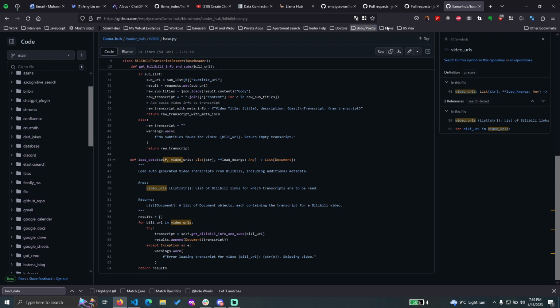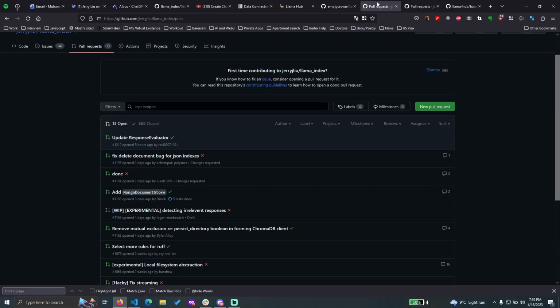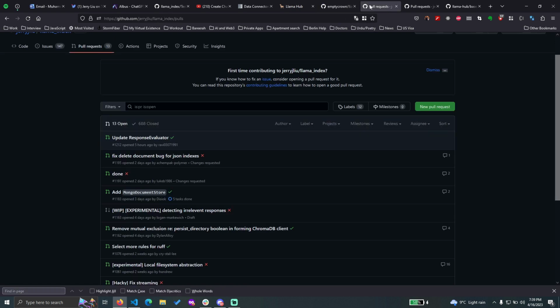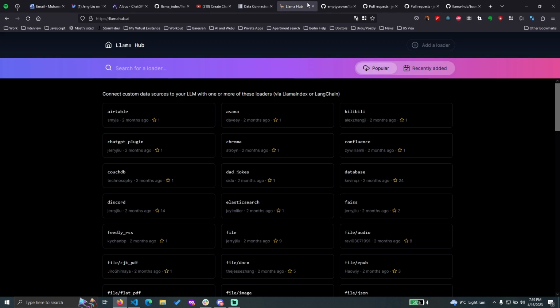This is an external loader. If I remember correctly, it mentioned over here that you should go to the LlamaIndex repo directly. If you have a loader PR, by default try to create it in LlamaHub, with exceptions in certain cases, for instance if you think it should be core to LlamaIndex. So CSV is definitely at the core of it. So I will go to the core now.